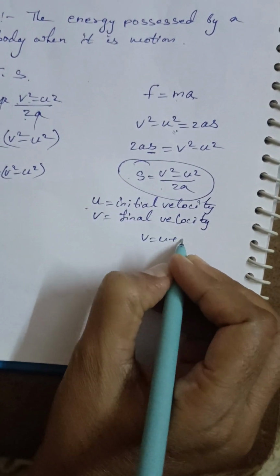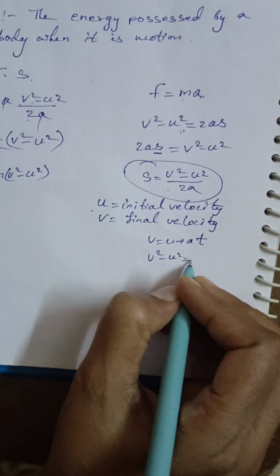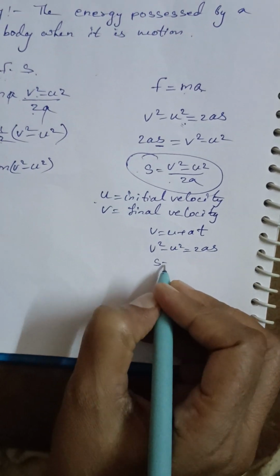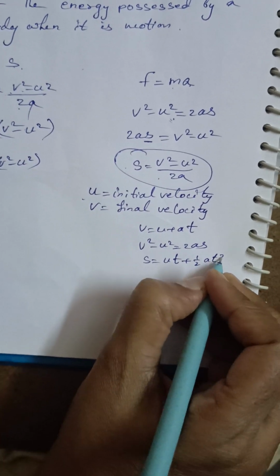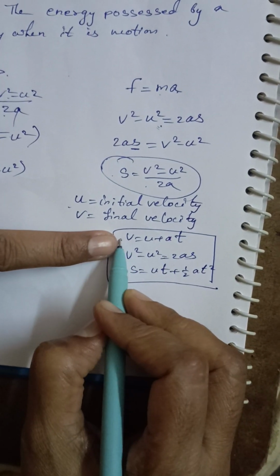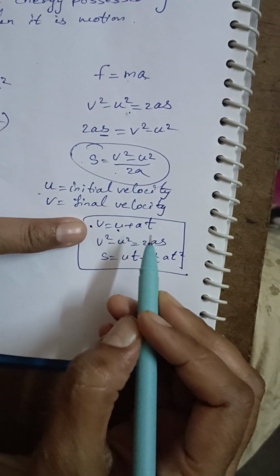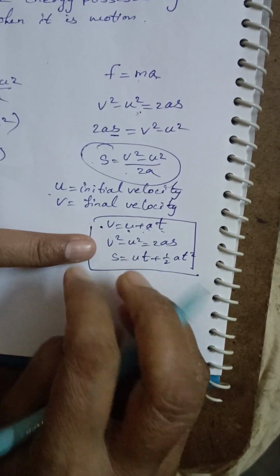v is equal to u plus at is the first equation. Then the second one is v square minus u square is equal to 2as, and the next one is s is equal to ut plus half at square. These are the equations of motion. So in these terms, v is the final velocity, u is the initial velocity, a is the acceleration, t is the time. Wherever you are seeing the same terms.